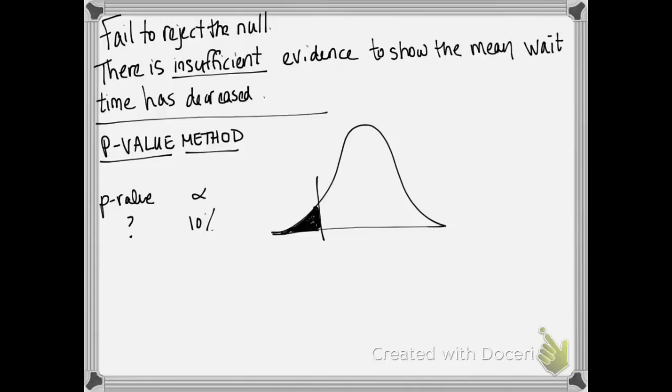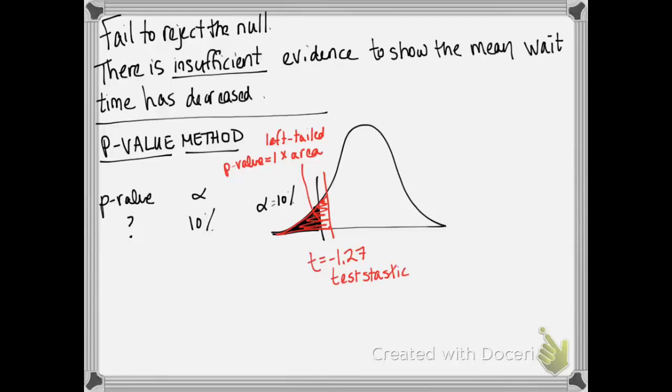Let's look at the p-value method. We're comparing the p-value to 10%, which is alpha. So this is a left-tailed test, 10% alpha is in the left. We want to look at the area to the left of our test statistic, one times the area for a left-tailed test, and our test statistic was negative 1.27. One way we can do this is using a t-calculator and figuring out that the area to the left of negative 1.27 is 0.118. A better way to do this on your calculator is a t-test.